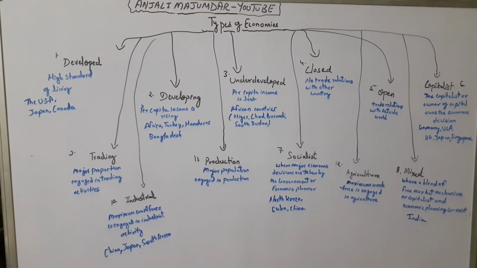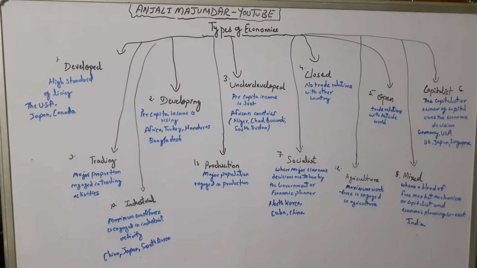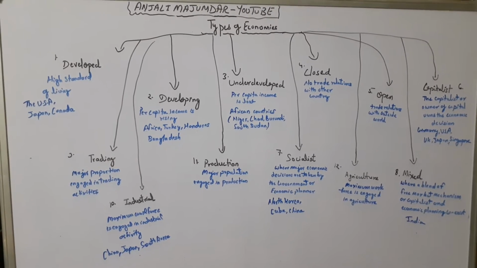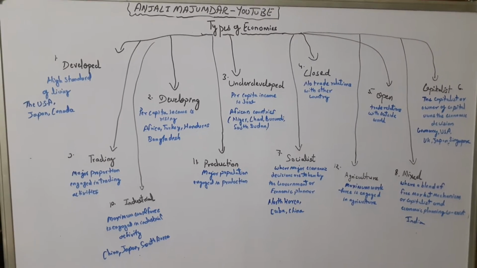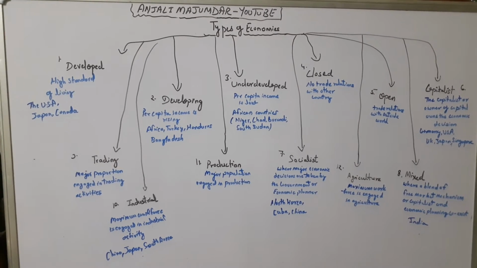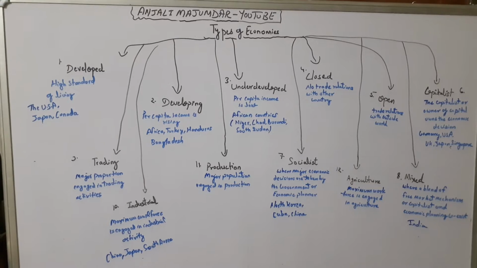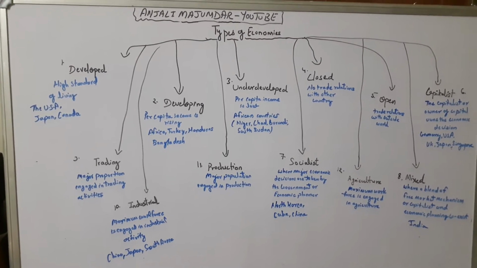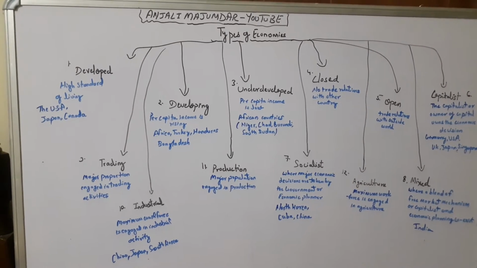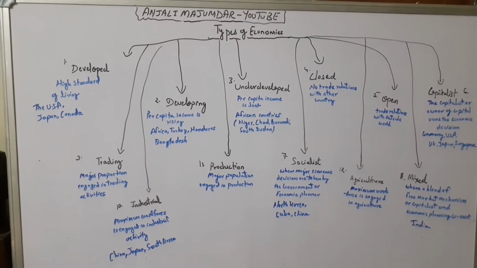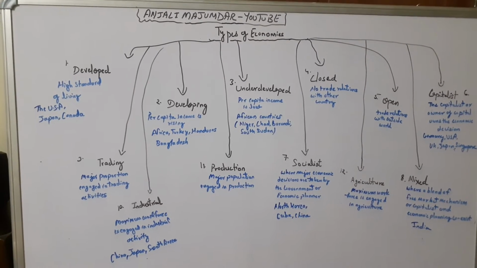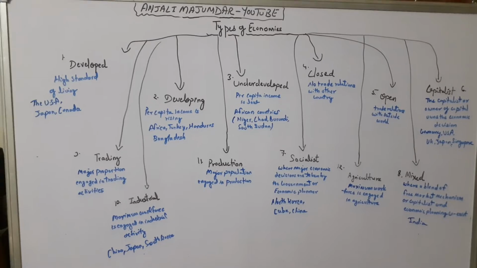The methods of activities followed by a country are summarized under a few definitions. It has been given a name, the etymology, that means the name of that certain type of economy based on their specific activities is mentioned here.